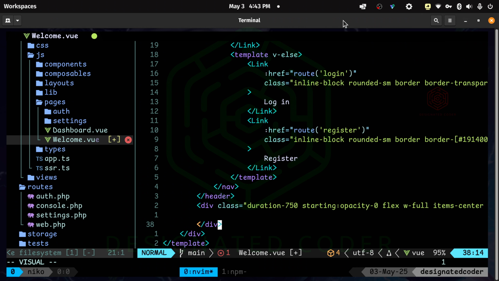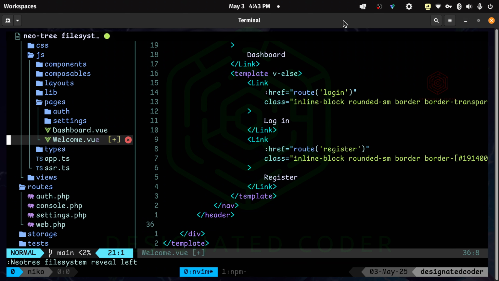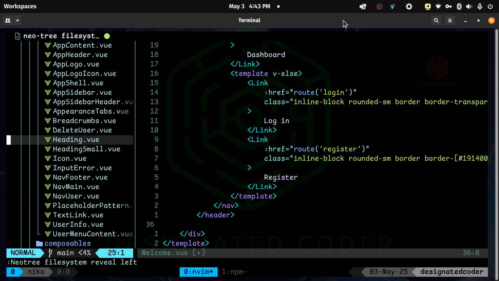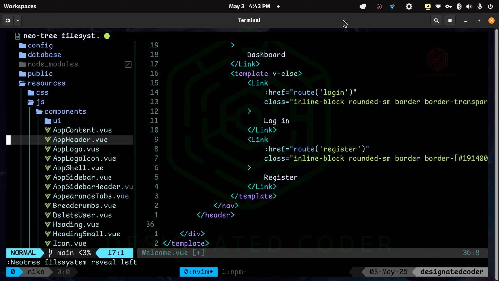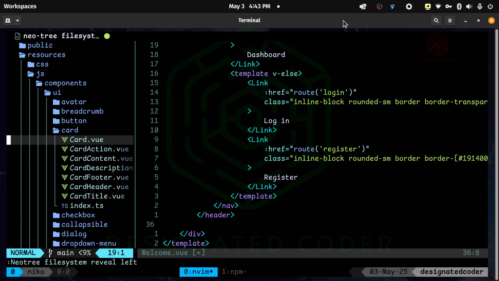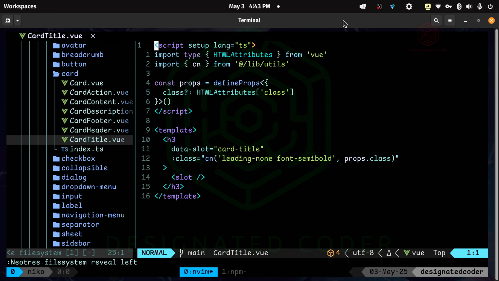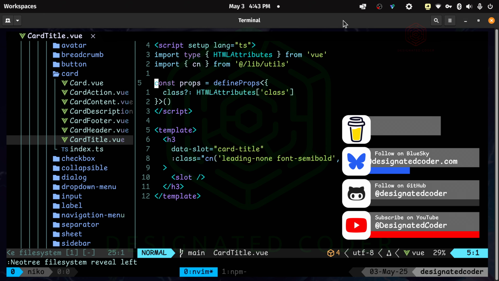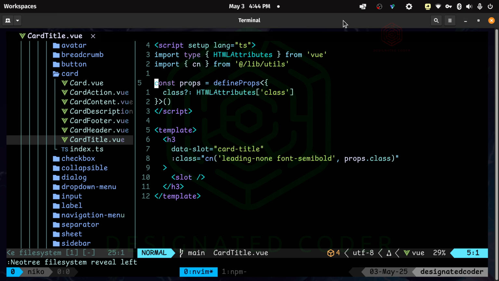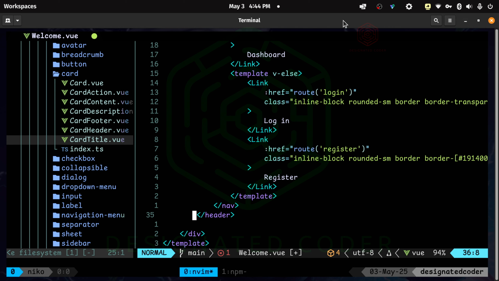And we're actually going to be using some of these components that have come with, what is it, shadcn? Shadcn has a bunch of components, and Laravel has installed them manually and changed some of them up, and I believe it uses Tailwind. So we can go ahead and start using them. So I'm going to use the card header, the card title, just a few of these. And this is pretty much what they look like. But they are coming in from shadcn, and they have been customized specifically for Laravel. So let's go ahead and start with bringing some of these in and start working on that.